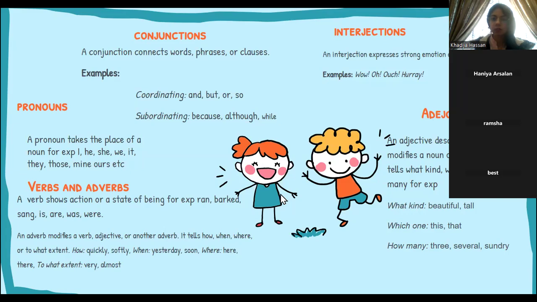Adjectives, an adjective describes or modifies a noun or pronoun. It tells what kind, which one, or how many, right? So describing a noun or a pronoun. So what kind? Beautiful, tall, long. Which one? This, that. How many? Three, four, five, several, sundry, a bunch, right? Those would be your adjectives.